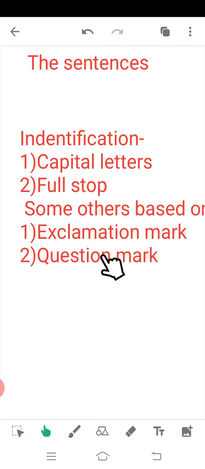Now there are some identifications of a sentence. A sentence must have a capital letter and a full stop. These are the main things, and some others are the exclamation mark and the question mark. For example, for an exclamation mark, I say, wow, what a wonderful dress.